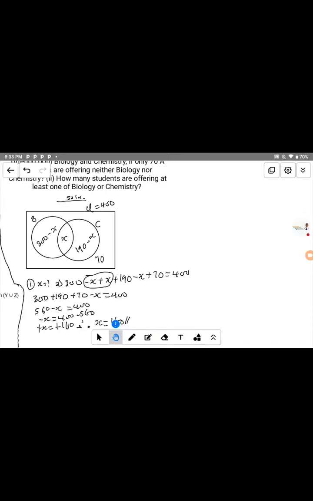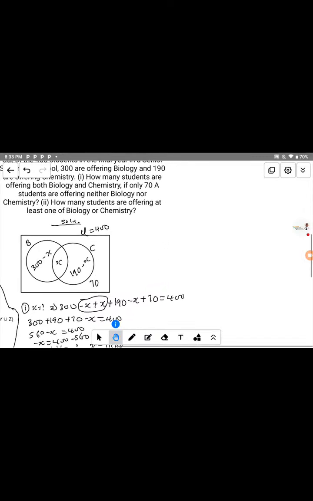Okay, we can proceed. Now let's move to the Roman figure 2. So in the Roman figure 2, we're told to find what?